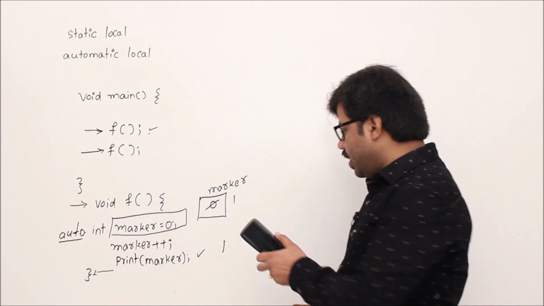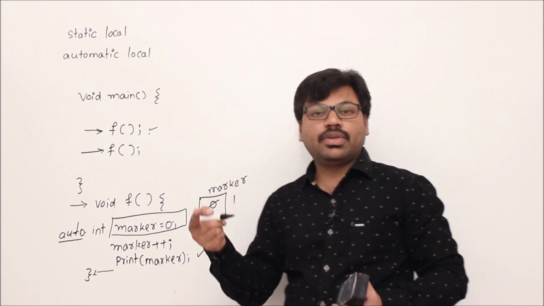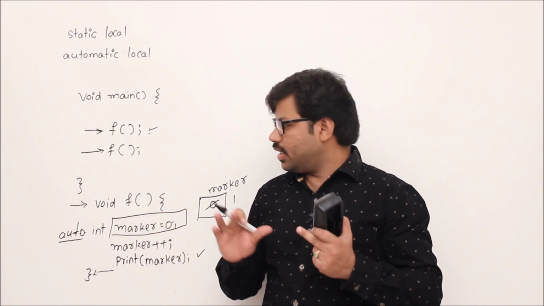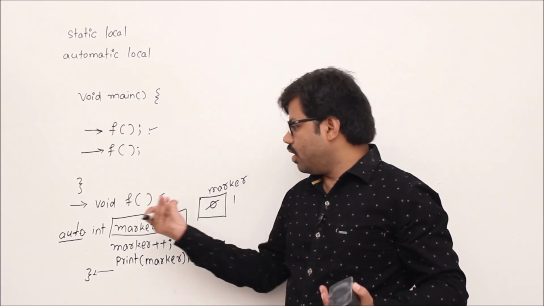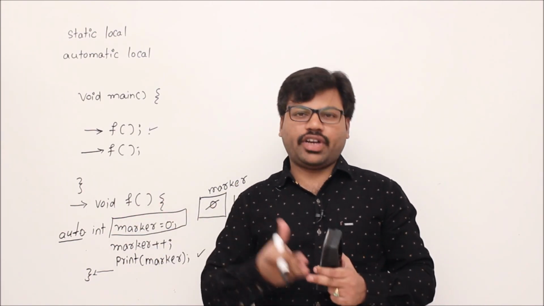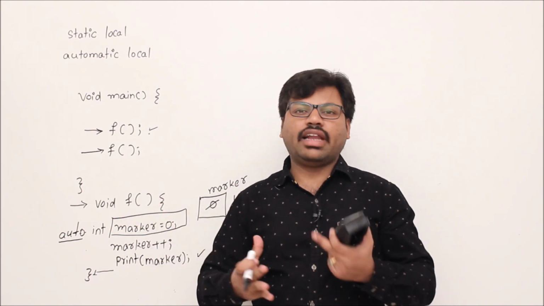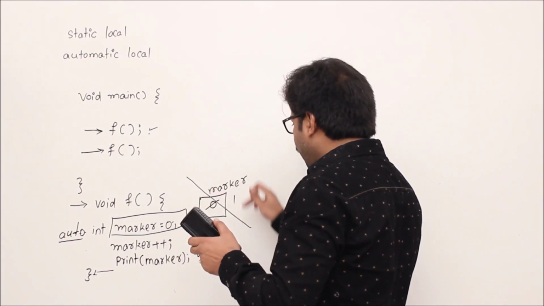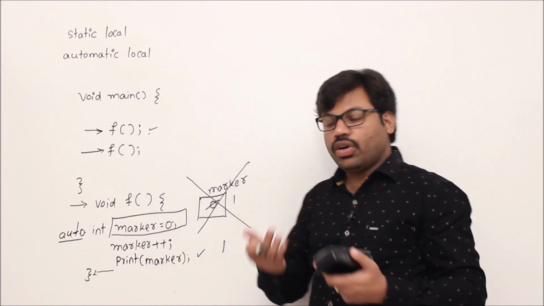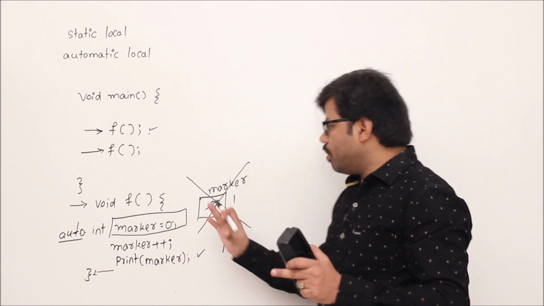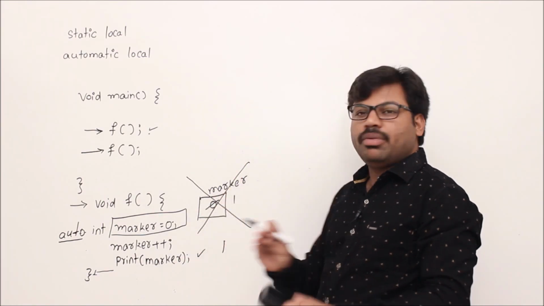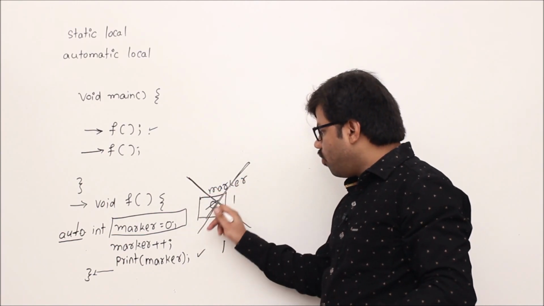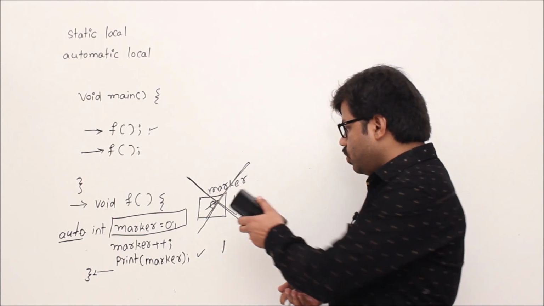When function f is terminated, recall the purpose of a local variable. The purpose of an automatic local variable is that once the method is over, you don't want this variable. The language is also defined in the same way. That's why this marker will be discarded. We'll see more details in lifetime. At this moment, remember that the marker variable will be discarded. That means you can't use this memory of marker any more.